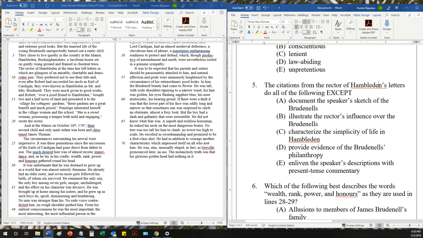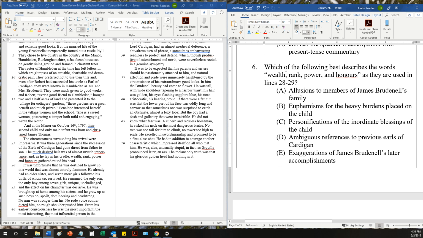And so, right, that's there. And then present tense commentary, you have to know present tense. You have to know this grammar term to get this answer correct. Robert, ever good friend to Hambledon, bought 2.5 acres of land. That's past tense, but then these gardens are present tense, a great benefit and much prized. So E is something that the rector of Hambledon's letters do. Again, the one thing not represented here is B.